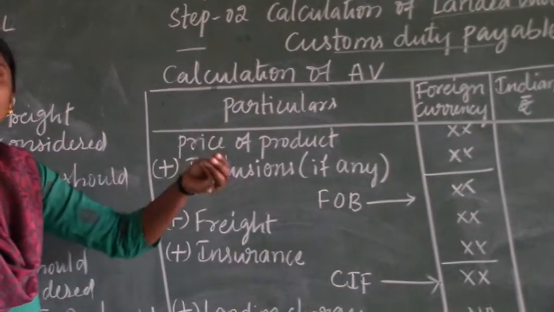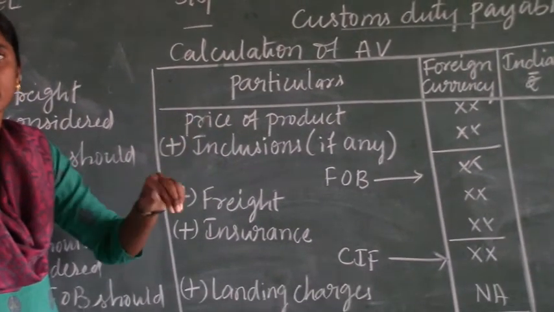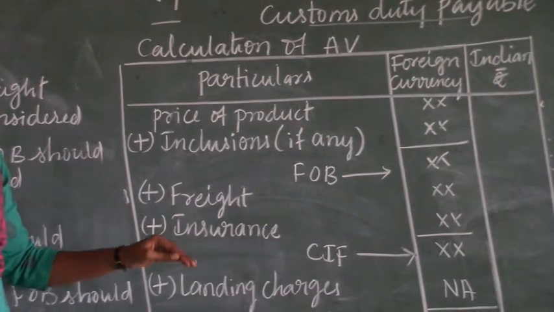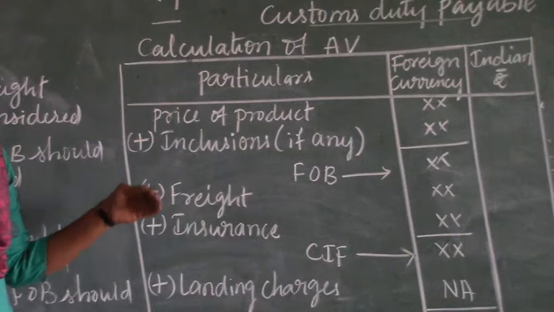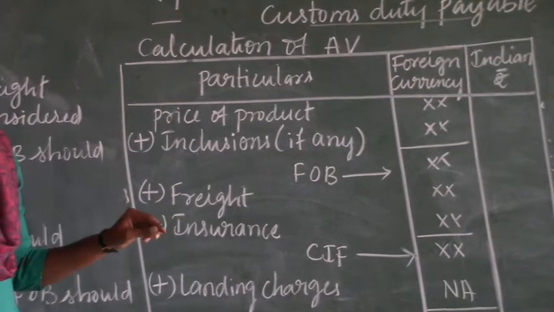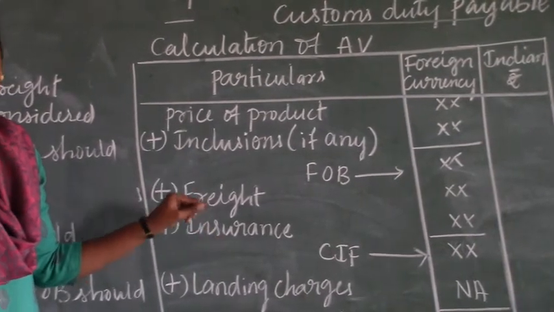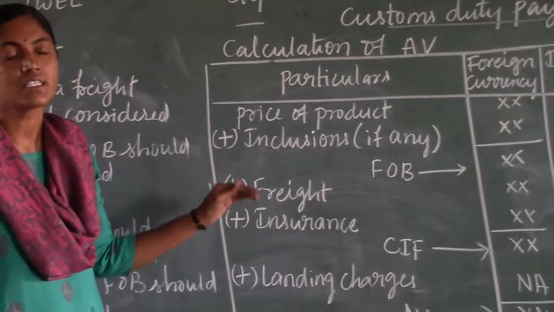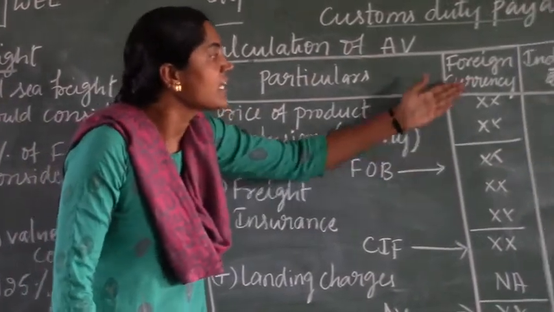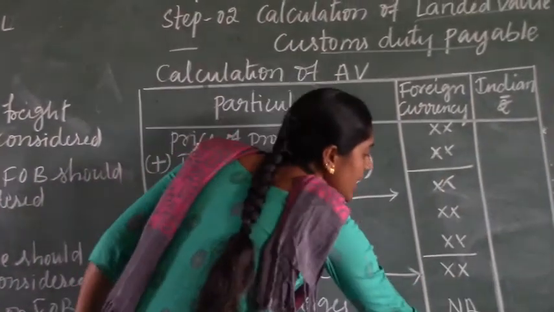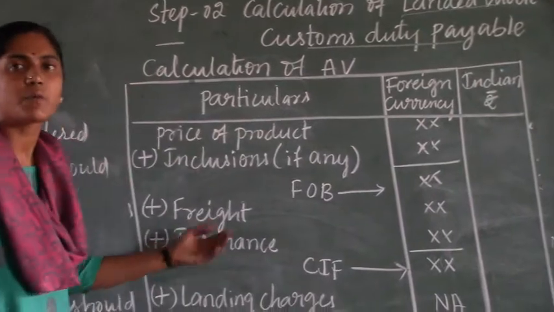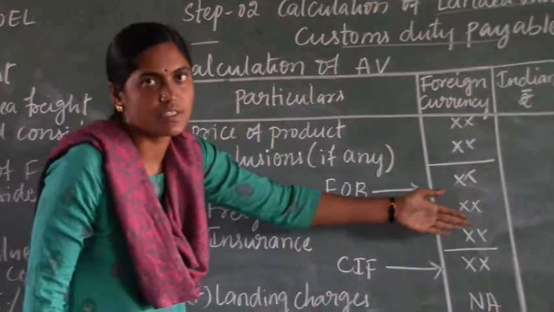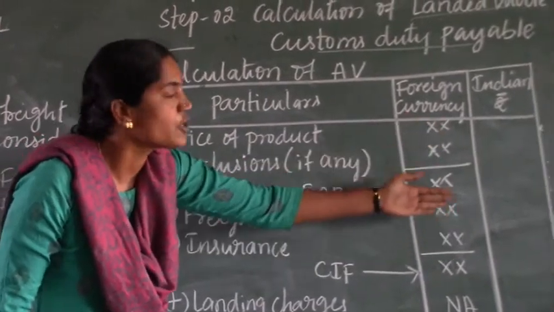Why? Because once the goods imported from outside India reach the port of India, the assessable value is calculated and duty needs to be paid to the customs officer of India. So the Indian government levies the charges and collects the charges. The assessable value must be in Indian rupees. If they are given in a foreign currency, we need to calculate in both columns, the foreign currency column as well as the Indian rupees column.